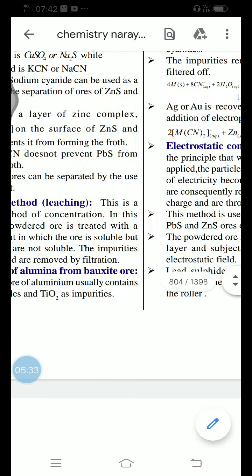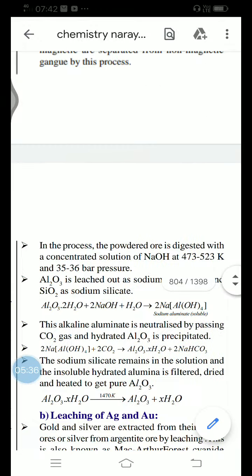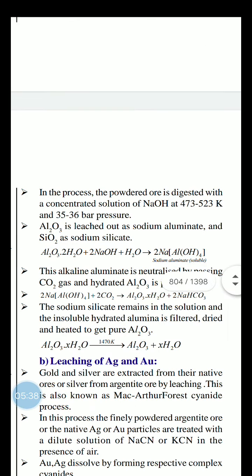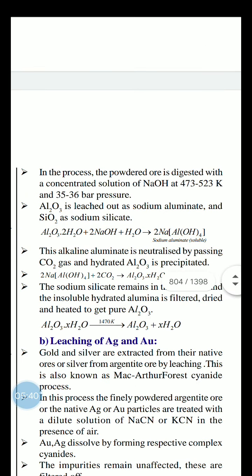Okay? Now see what chemicals are used. Already you know silicon dioxide, iron oxide, titanium dioxide are there. See, in this process, the powder ore is digested with the concentrated solution of NaOH. It's the most important point, my dear students. Definitely this bit is very important.